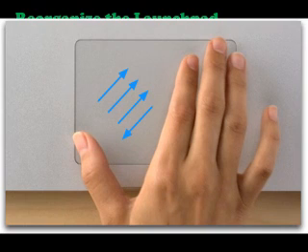First we will see how to reorganize the Launchpad. For that, first you have to click the Launchpad icon in the dock. Otherwise, we can use thumb and 3-finger pinch on the trackpad. We can see various app icons in our computer. Click and drag an icon to rearrange the order.